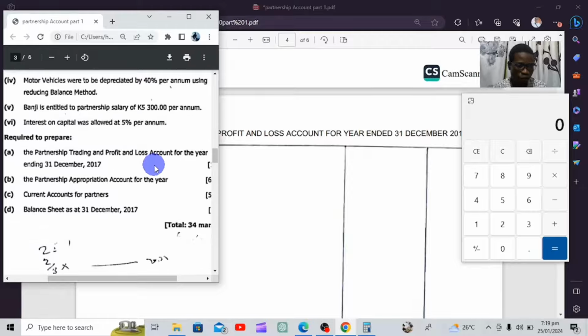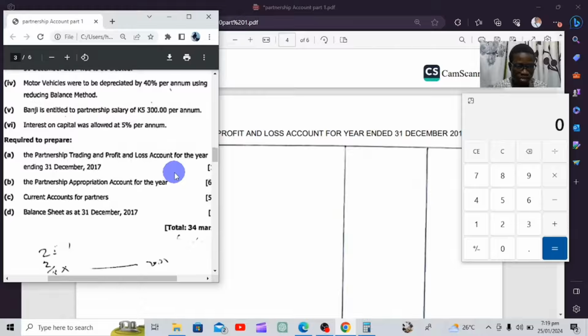Then what are we required to do? Now we are in the exam room. What are you required to do? We're required to prepare the partnership trading profit and loss for the year ending 31st December, then the appropriation account, the current accounts, then finally the balance sheet. That's where we're going to find out if the principles we've implemented will actually work out in our question.